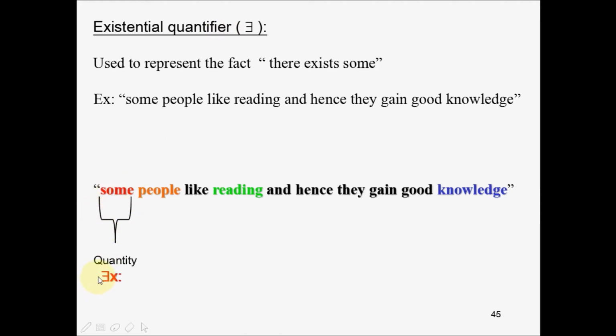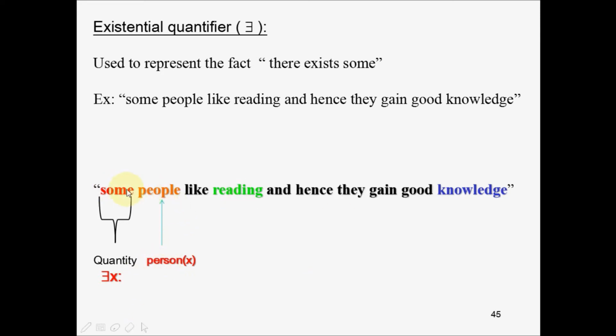So some means there exists some x. Next, unlike in the previous sentence, it is not given as everyone or someone. It is clearly said that some people. So then this x we have to categorize as a person. So there exists some x such that x is a person.